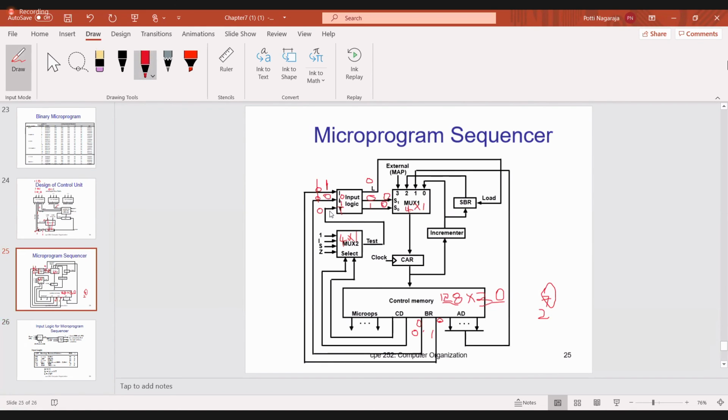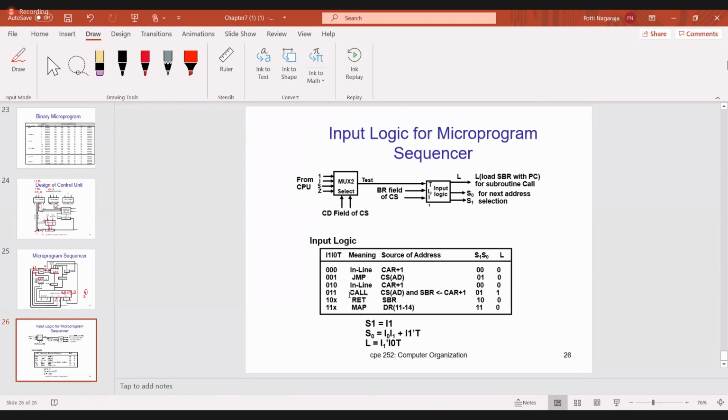So what conditions did I say? I0 is 1, I1 is 0, and T is 1. Is it okay? Then see what are the selection lines. 0, 1, and L is 1. Okay.